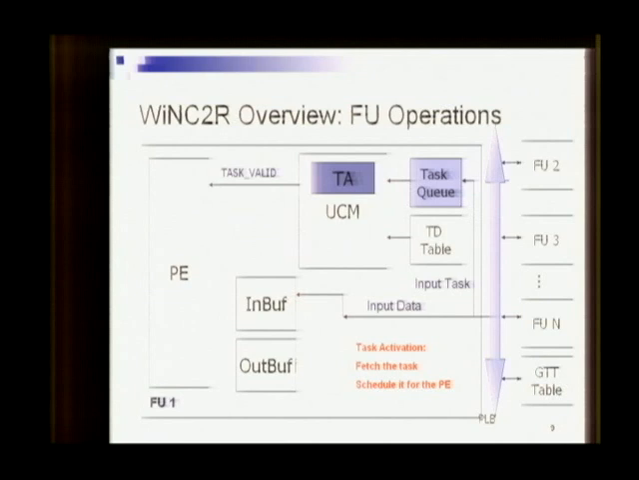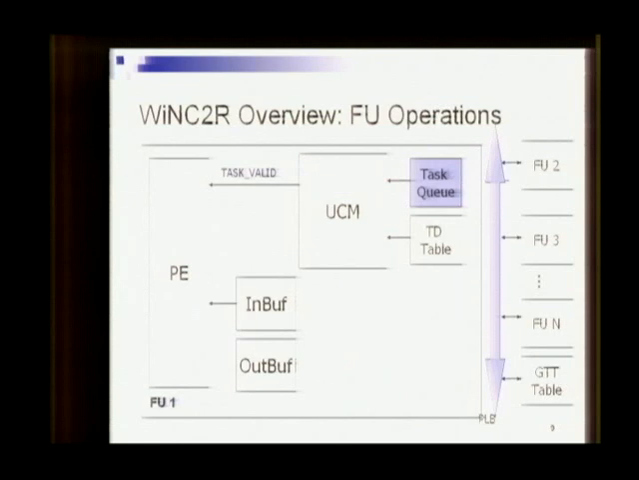What it does is it fetches the task from the queue and schedules it for the processing engine. This process is indicated by the task valid signal. The task valid signal essentially indicates the end of the task activation stage. The processing engine then starts the task processing stage of the FU operations. What it does is it fetches the data from the input buffer and processes it according to the implementation. And the processed data is stored in the output buffer. Once it is done processing all the data, it intimates the UCM that it is done by the task done signal. This finishes the task processing stage.